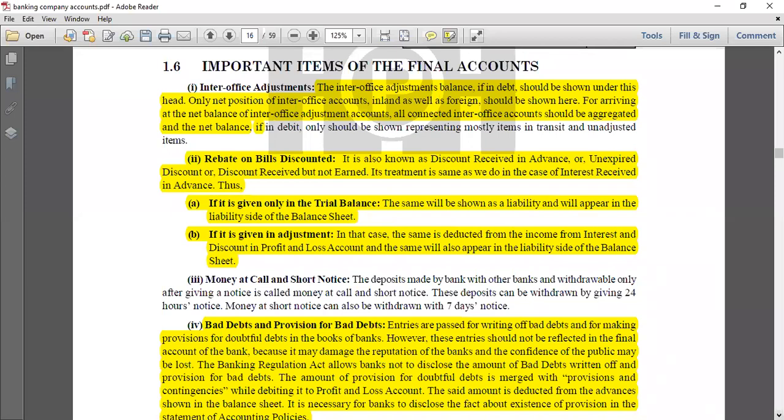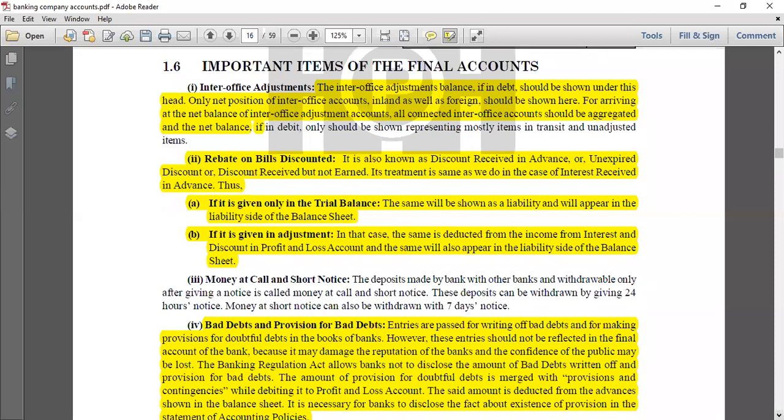So now the thing is that you have still not paid the bill for the next month. Okay, you have still not paid it, but you have received the subsidy. So this is the discount that you have received, but you have not earned. Why? Because you have not yet made the payment. Similarly, if on any bill the bank has not made a payment and yet it has received the discount, this discount comes under rebates on bills discounted.